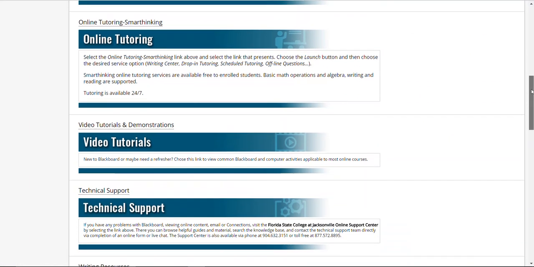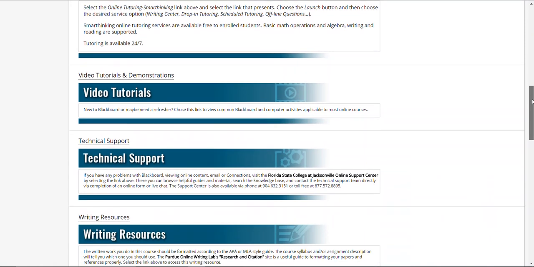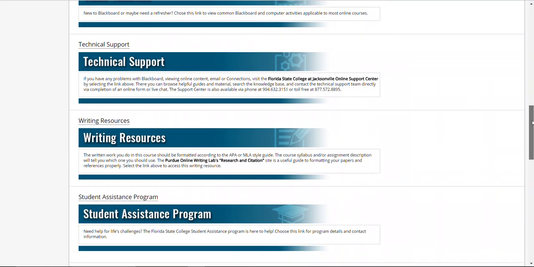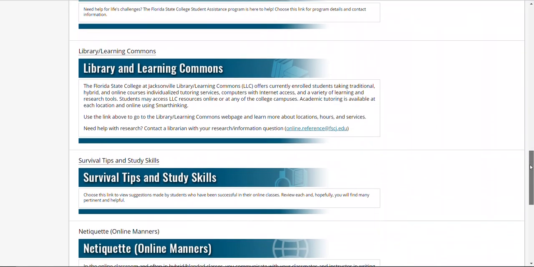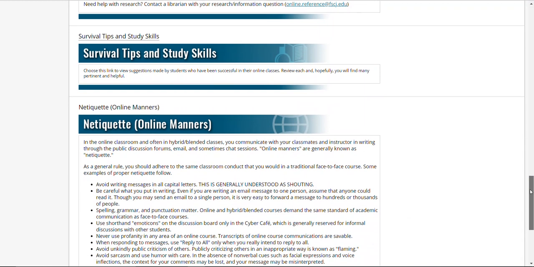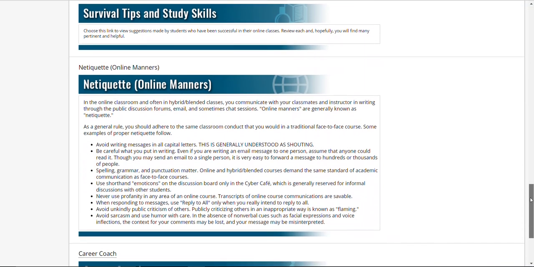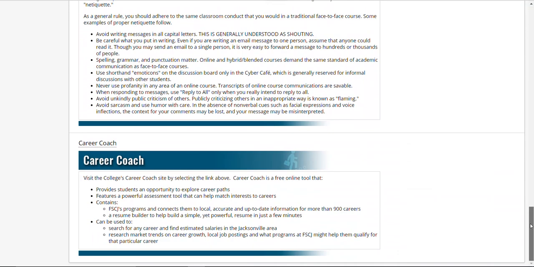And then there are some other resources below, like video tutorials and demonstrations, tech support, more writing resources, the student assistance program, the library and learning commons, surviving college, netiquette, you know, being cool for school, and then career opportunities and employment, which, if you're interested, you can check out those options.